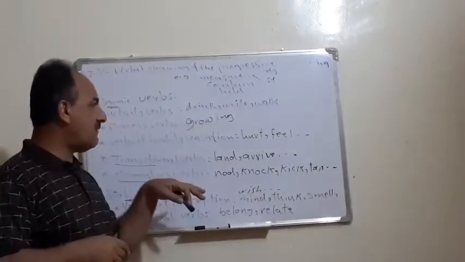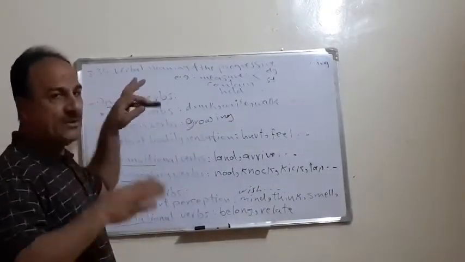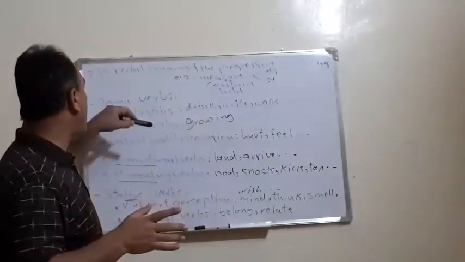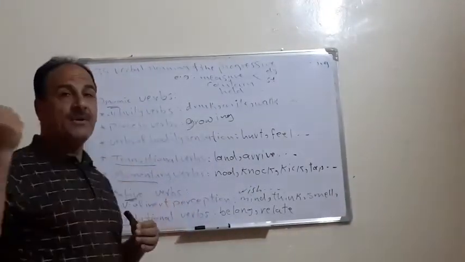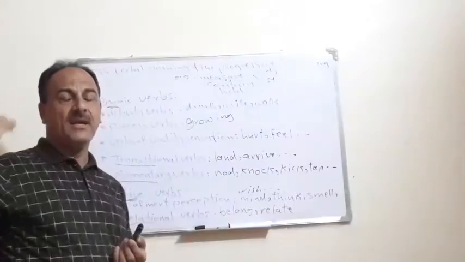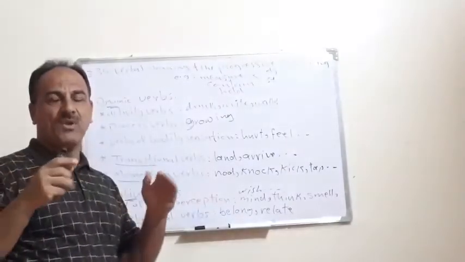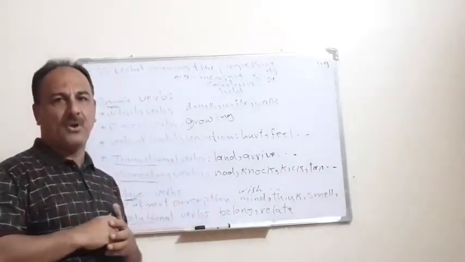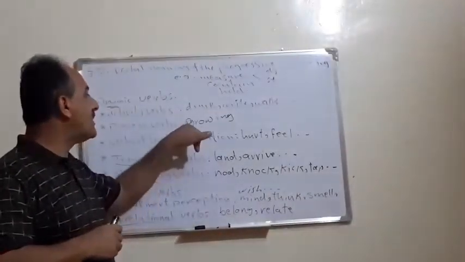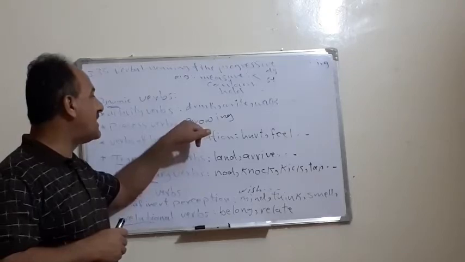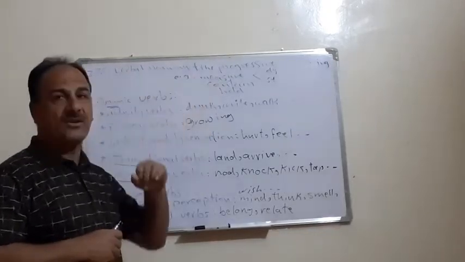So this is, in a way, how we divide the verbs into dynamic or stative. Why? Because if you remember, in the previous section we explained the tenses of the verbs, the past and the present and progressive. So when do we use the progressive?